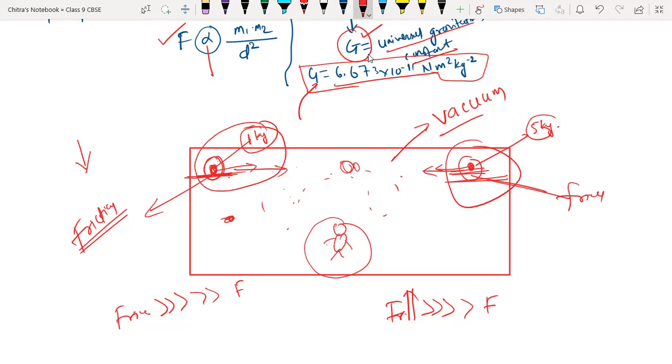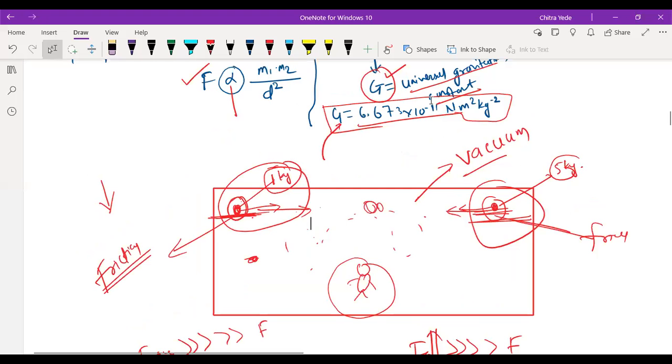That concept of the vacuum we can think about in free fall. Okay, in free fall we will understand the vacuum part. Everyone, you're getting the point?